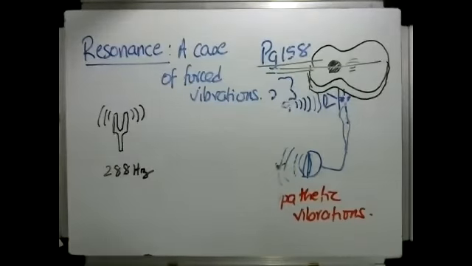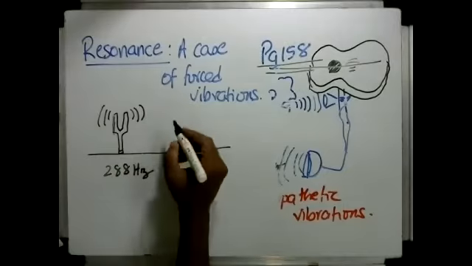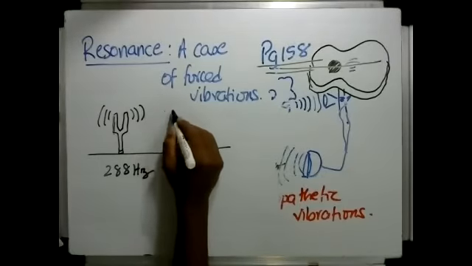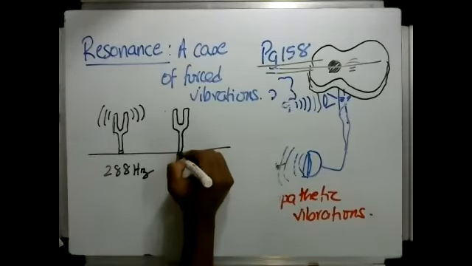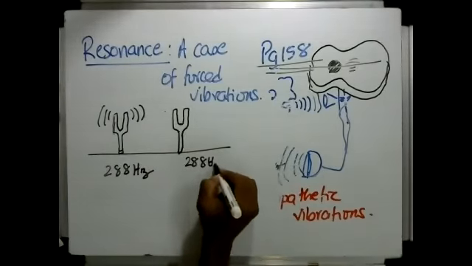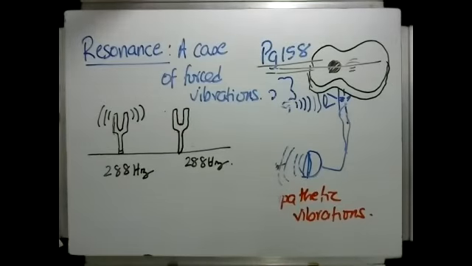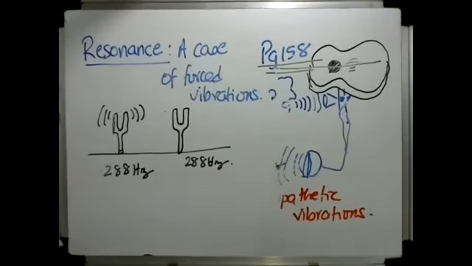Now, in the vicinity of this tuning fork, you have another tuning fork of the same frequency. And you start this tuning fork vibrating.